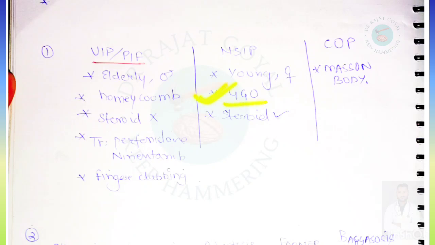In NSIP, ground glass opacities, GGO, are there. And steroids do not work in UIP or IPF, and steroids respond well in NSIP. So for treatment of UIP or IPF, pirfenidone and nintedanib are given. And finger clubbing is also present in UIP or IPF. This is asked in the previous year papers.